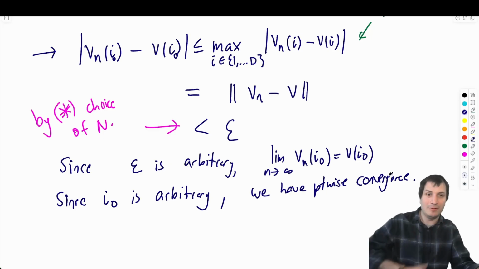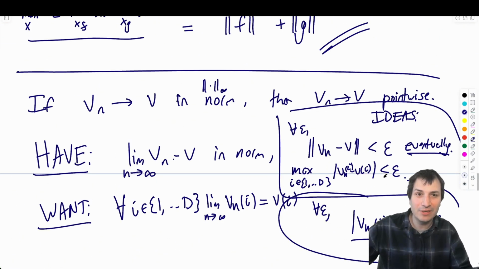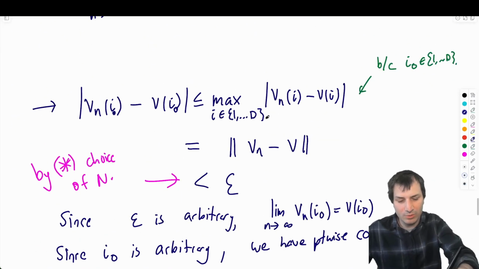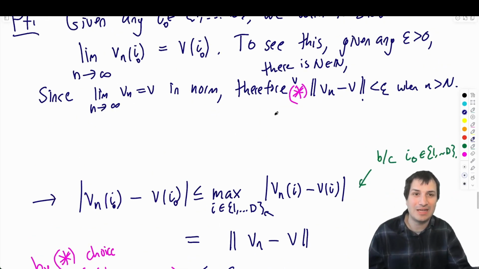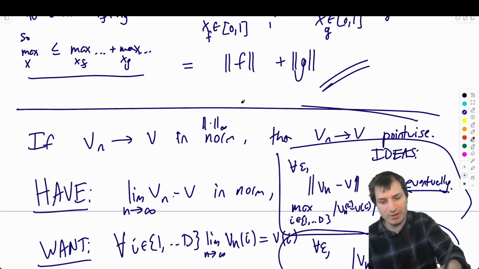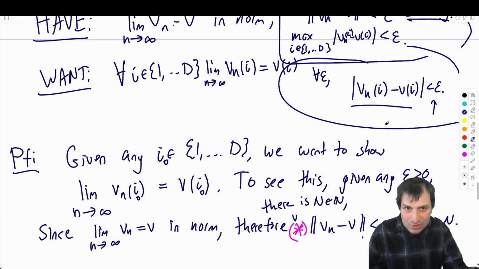Beautiful. The proof we just did also works in spaces that are larger than 1 to d. If you replace the set 1 to d with the interval 0, 1, the proof is the same. If you have norm convergence, you will also always have pointwise convergence. That's always a true statement.